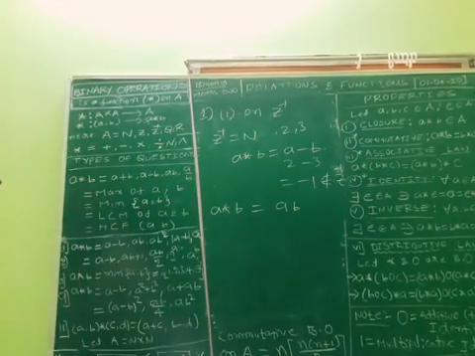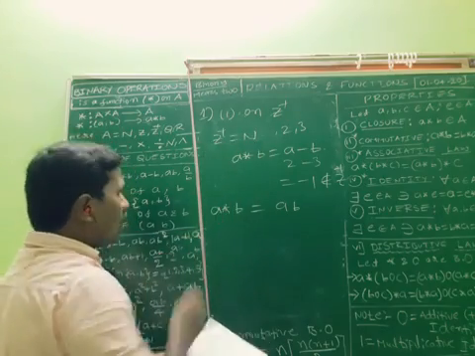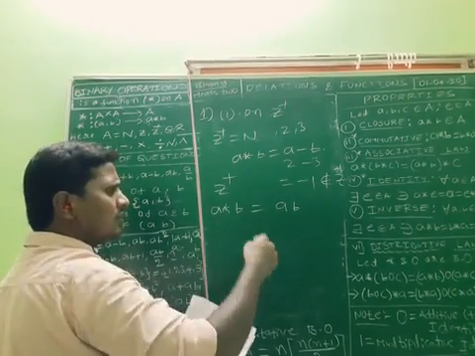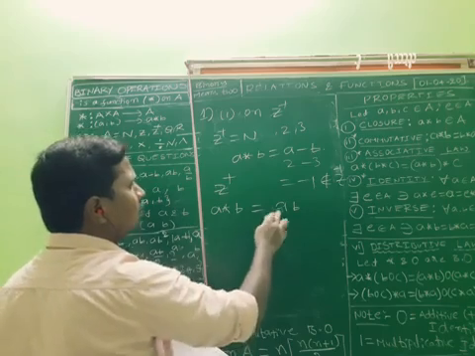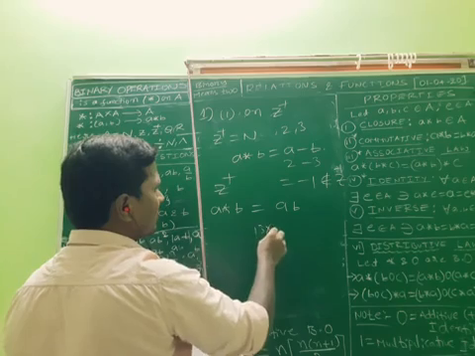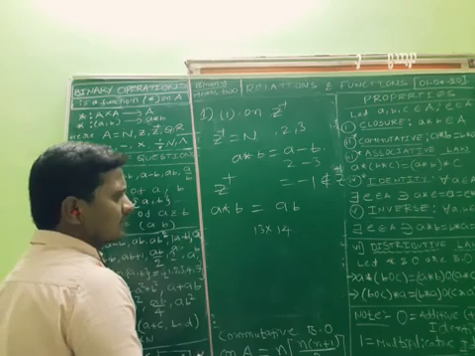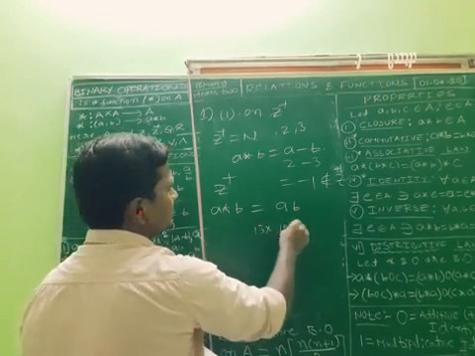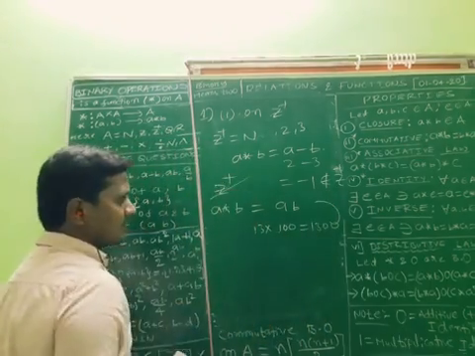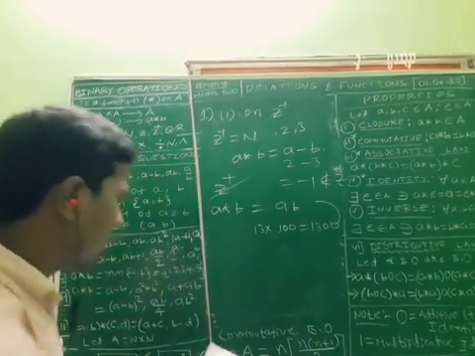Whether AB is a binary operation or not: you can take any two values in Z plus, like 1, 2, 3, 4, 5, 6, 7 up to infinity. Take 13 into 13, 13 into 14, or 13 into 100, 1300. 1300 also belongs to Z plus, and 13 into 3 gives 39. This is clearly a binary operation.